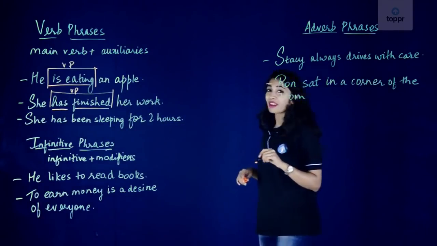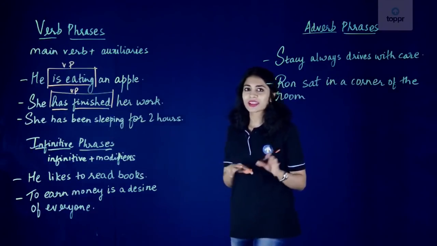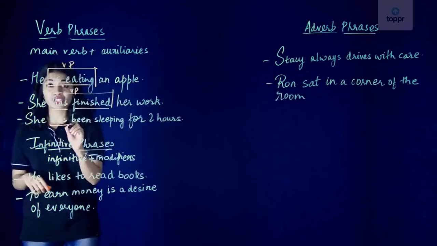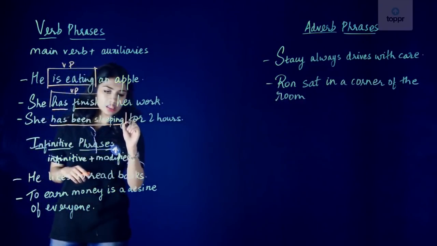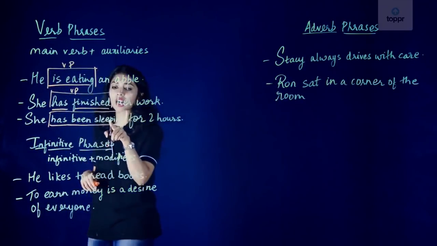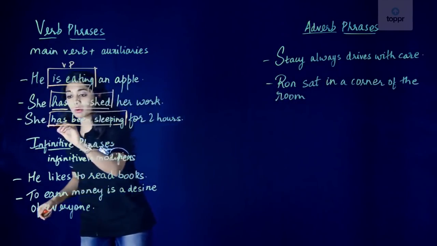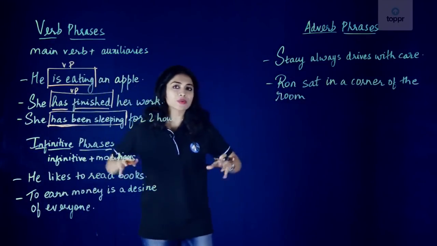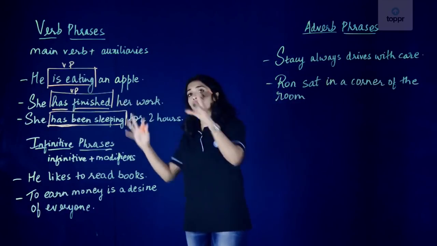She has been sleeping for 2 hours. Just 2 hours? But she has been sleeping for 2 hours. Anywho, let's get back to the sentence. So we have has, which is our helping or auxiliary verb, and been sleeping, so we have has been sleeping. Sleeping is our main verb and been is our helping verb. So a verb phrase is simply a combination of the main verb as well as the auxiliary verb. And that is how you all are supposed to identify the verb phrase.